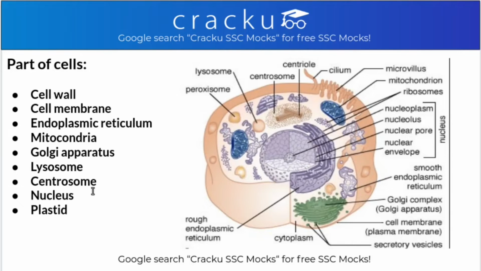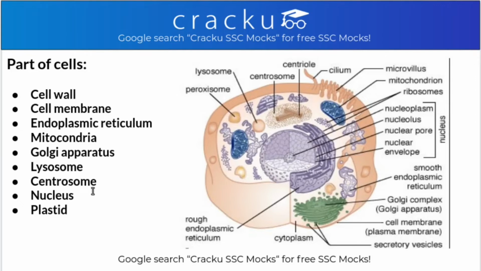Endoplasmic reticulum is the site of steroid synthesis. Mitochondria, remember this line, it is a very important line and will be required in all of the exams: mitochondria is the powerhouse of the cell as it produces ATP. Golgi apparatus, the main function of the Golgi body is the secretion of hormones and enzymes. Lysosome is also called the suicidal bag, as it secretes enzymes, and those enzymes help in intracellular digestion.